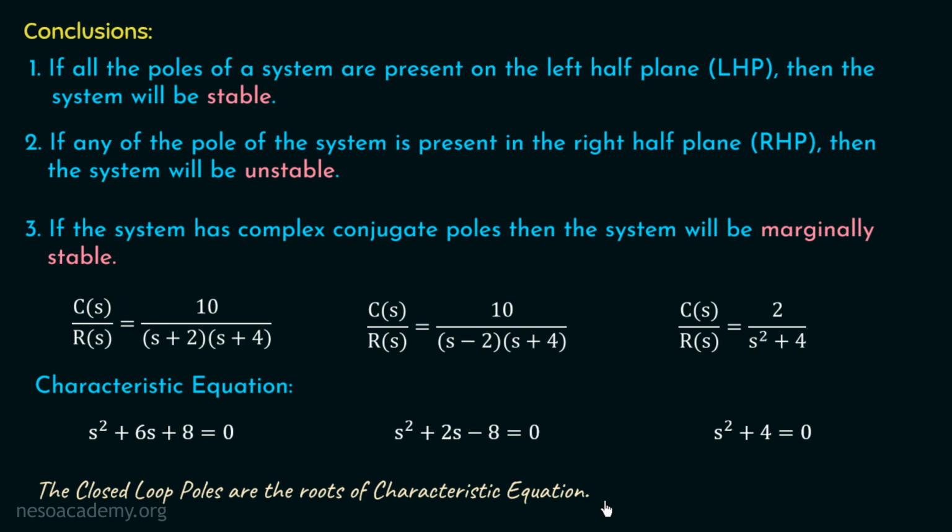So if we are given a characteristic equation, not the overall transfer function, and we need to comment on the stability of the system, then we have to calculate the roots of the characteristic equation in order to obtain the closed loop poles, and then we can comment on the stability of that system. So I hope you understood this term characteristic equation and its significance. In the upcoming lectures, we will solve some problems in which a characteristic equation will be given and we will have to comment on the stability. In that case, we will take the roots of that characteristic equation in order to obtain the closed loop poles, and based on the location of the closed loop poles, we will comment on the stability.